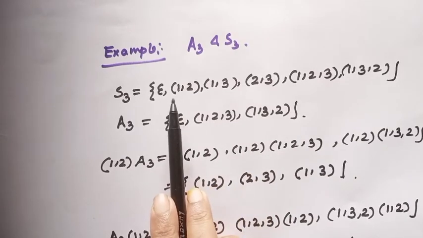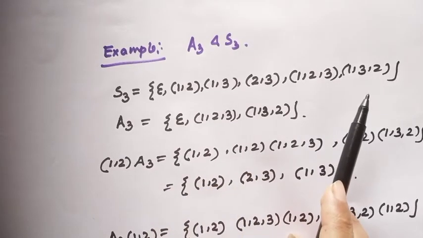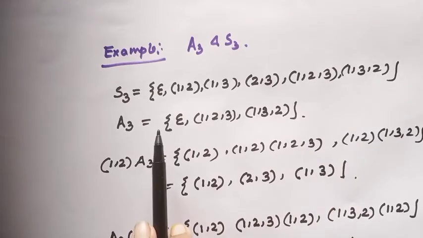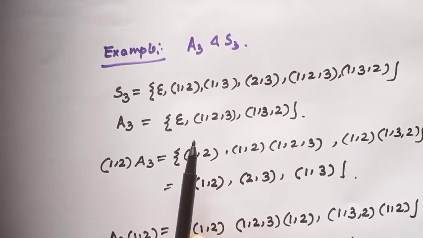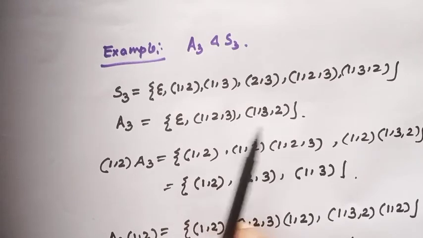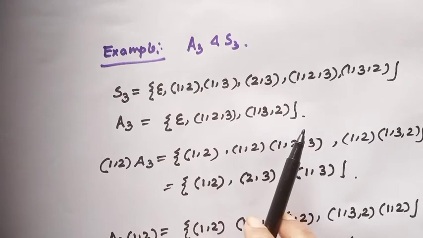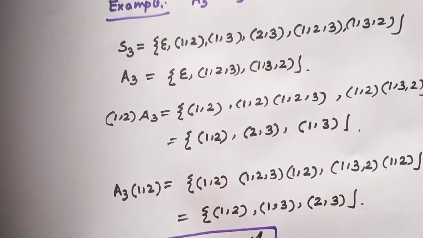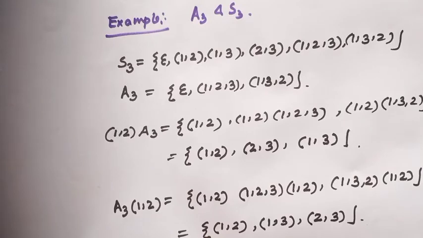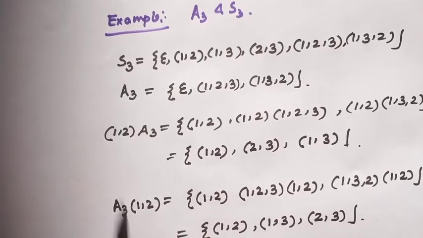S3 contains this cycle, we all know, and let A3 be the set of all even permutations. We have seen any group An is generated by 3-cycles. Then A3 contains these elements. It is the even permutations. We have to show the left coset and right coset are both equal.